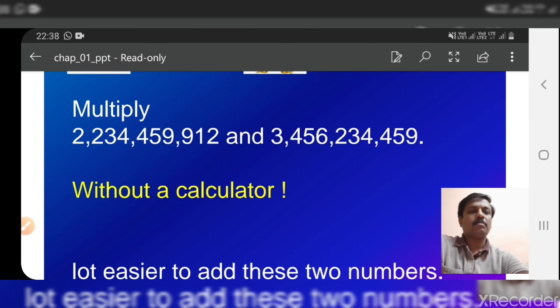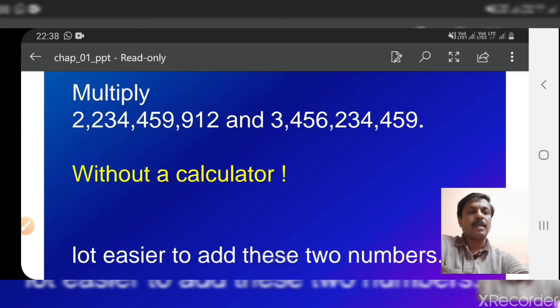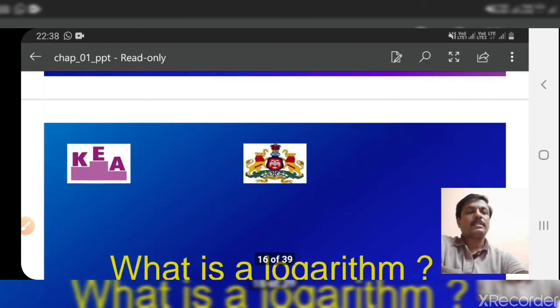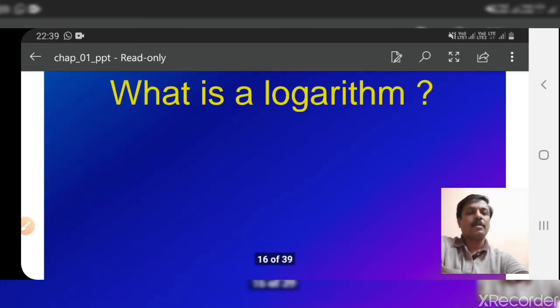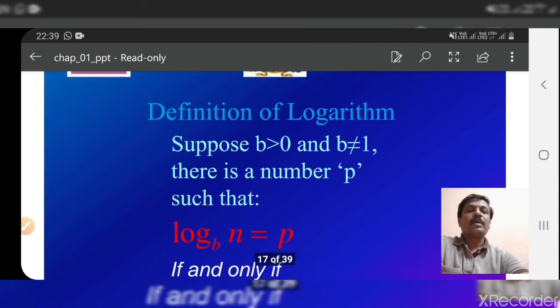So let us learn some basic concepts about logarithms. Okay, so as I told you, logarithms will help us to simplify the arithmetic calculations. Okay, so now let us see what is the definition of logarithm. What is a logarithm? Definition of logarithm.